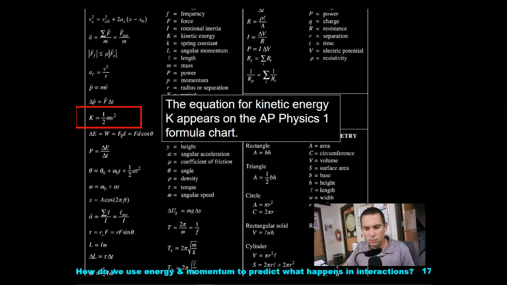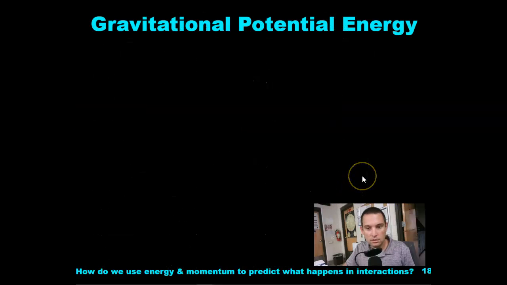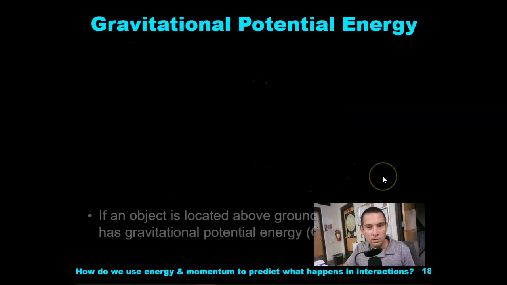On the AP Physics 1 equation sheet, which is kind of outdated at this time because we've got electricity and sound and stuff, it's still going to look like this. K equals 1/2 mv squared. The location may change by the time you're watching this video, because I'll probably not keep recording them every year.